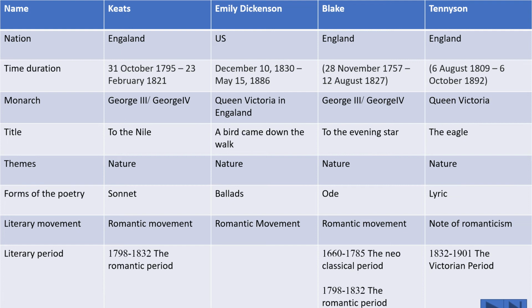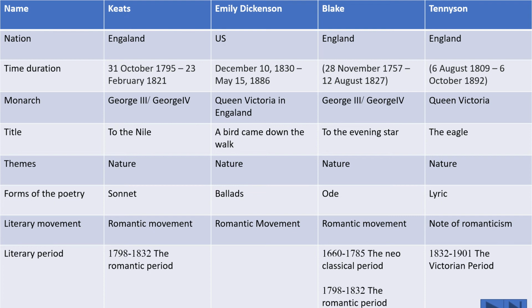Look at these poets. They all are from Western culture. Keats is from England. Emily Dickinson is from the United States. Blake is from England. Tennyson is from England. And also look at the time duration of their lifespan.